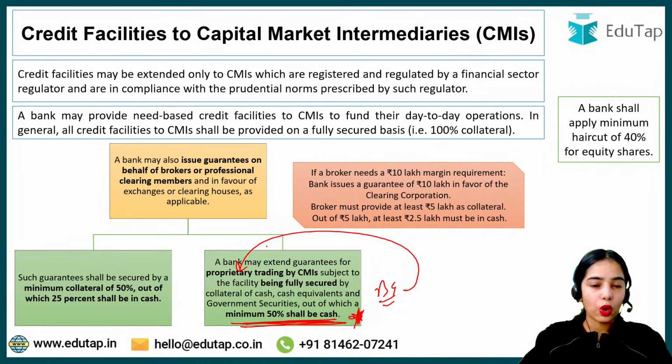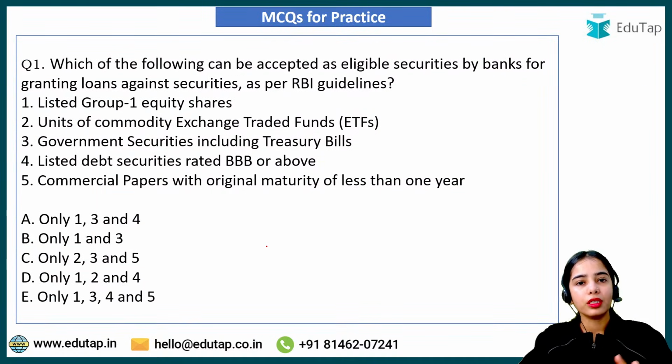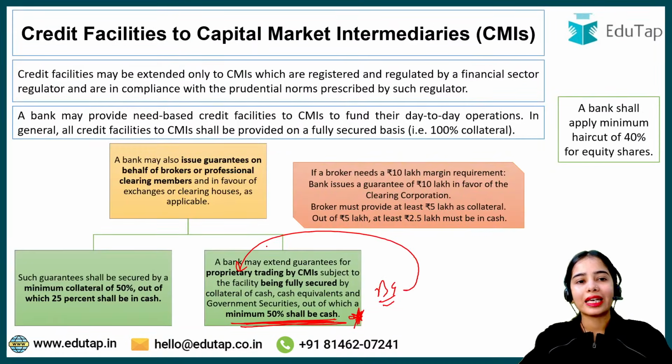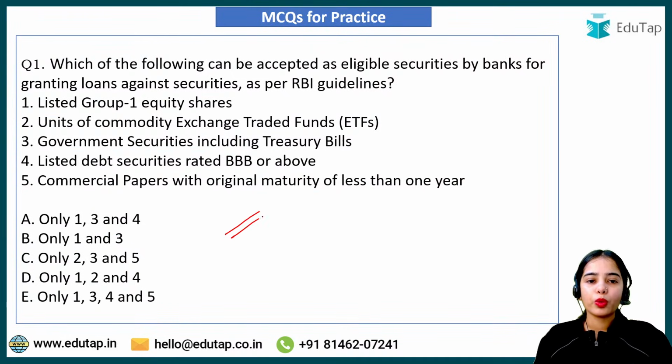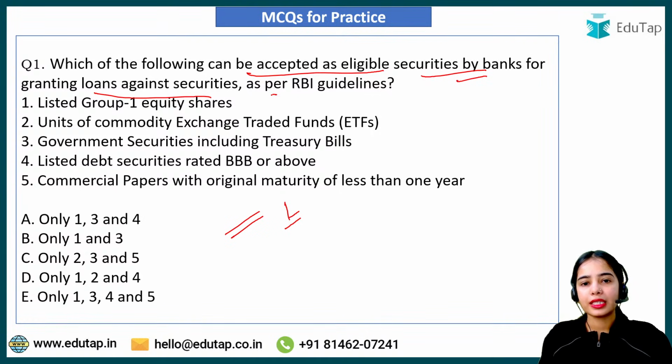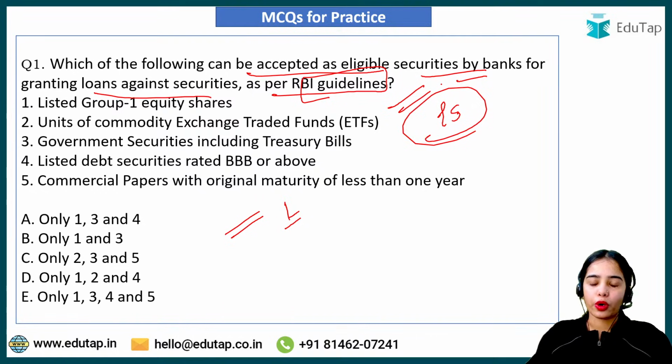The directions were long, but I hope you were able to get the basic idea. And this is the important idea that you needed to have for the credit facilities amendment directions for the commercial banks, for the small finance banks. Okay. Now this is the first question. I hope you will be easily able to answer this question. Do try to answer this question. Which of the following can be accepted as eligible securities by banks for granting loans against securities as per RBI guidelines? So you have to tell what the eligible securities are.